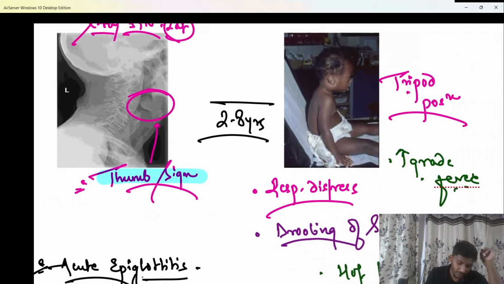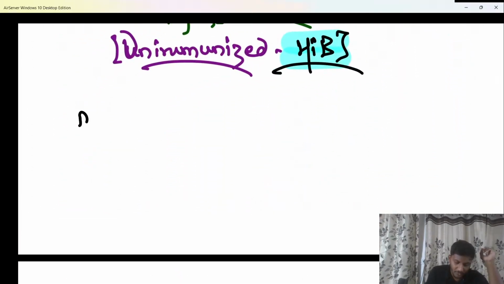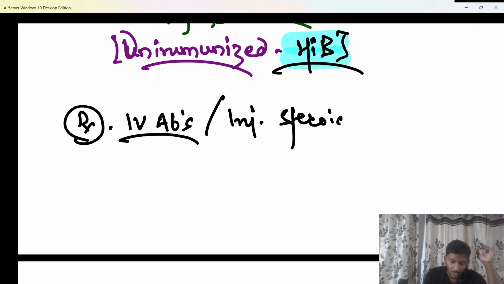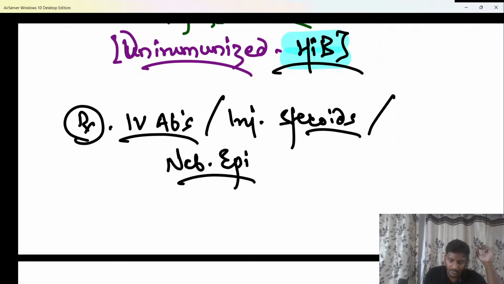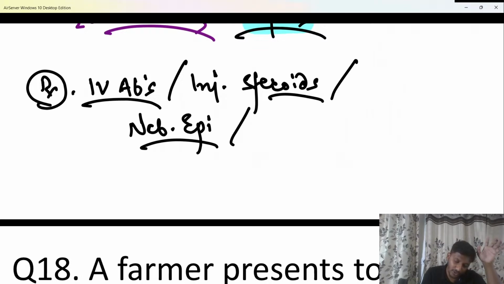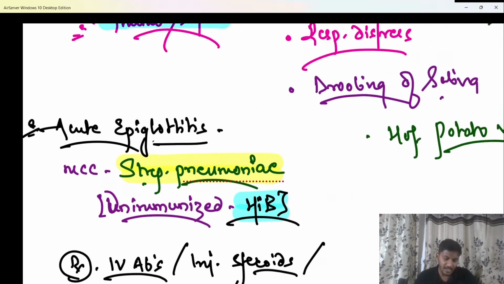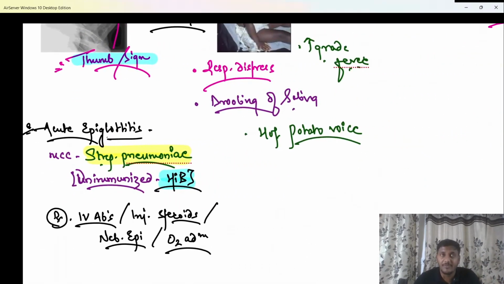If they ask what has to be done for the purpose of treatment, you have to remember only one thing. You have to give IV antibiotics to the patient because it is a bacterial infection. You have to give injectable steroids to reduce edema and inflammation. We have to give bronchodilators; for that you can give nebulization of epinephrine or adrenaline. And we also have to give oxygen administration to the child. So all these four things are done here, but antibiotics will be the mainstay of management, or the primary management in acute epiglottitis.